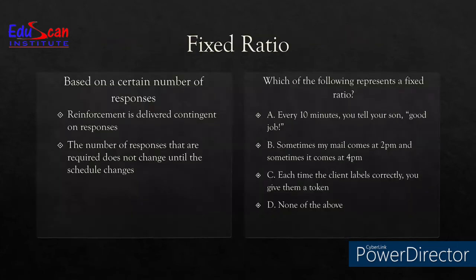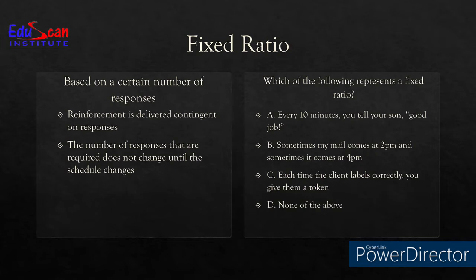Fixed ratio based on a certain number of responses. So reinforcement is delivered contingent on the responses. The number of responses that are required does not change until the schedule changes.